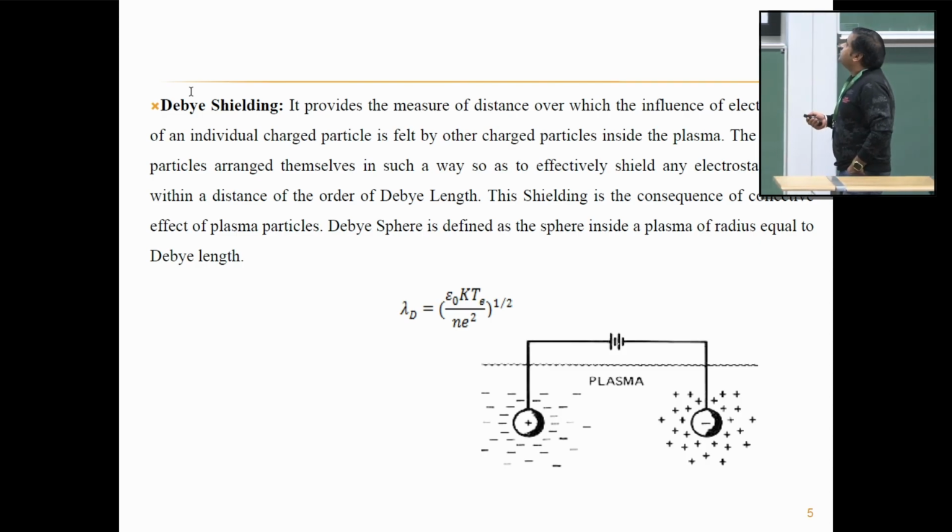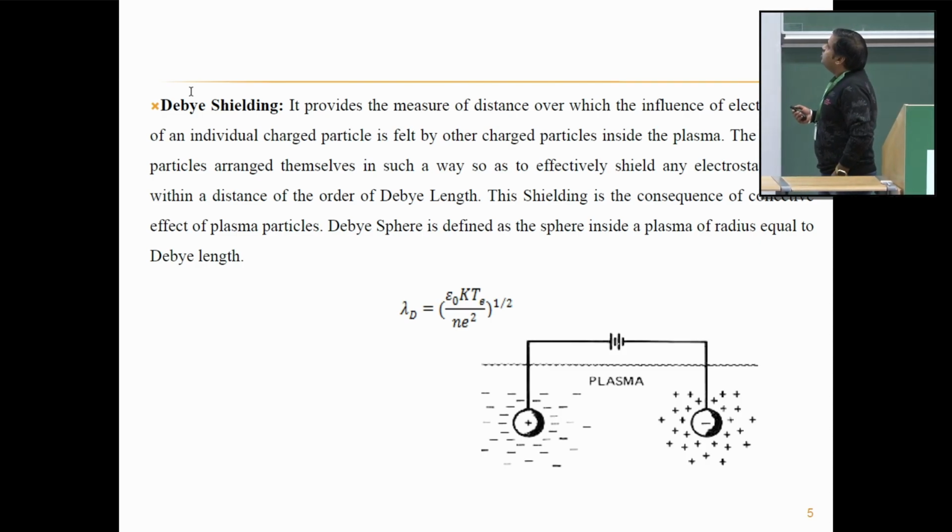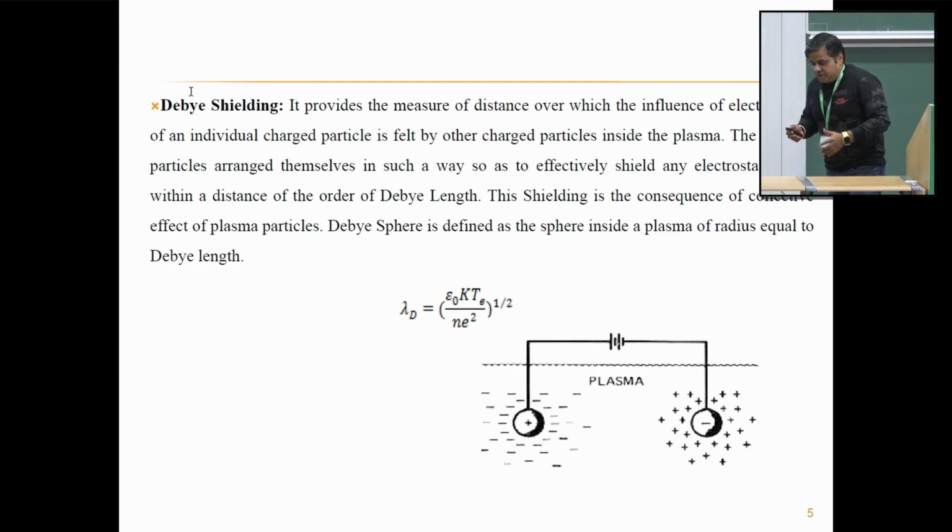An important term in plasmas is Debye shielding. It provides the measure of the distance over which the influence of the electric field of an individual charged particle is felt by other charged particles inside the plasma. Whenever a positively charged ball is immersed in a sea of plasma, it will attract the negatively charged electron cloud around itself. The electron cloud will surround it in such a manner that it shields the electric field of the positively charged ball beyond some finite distance. That distance is known as the Debye length, and the sphere so obtained is known as the Debye sphere.